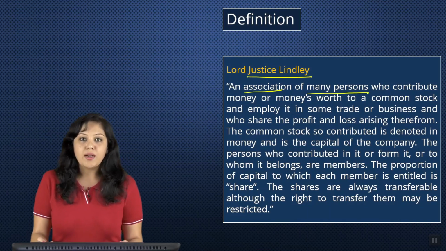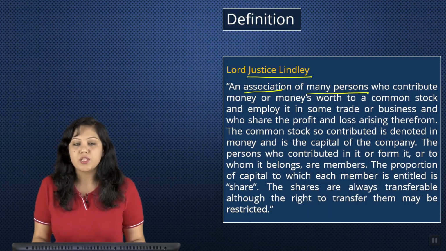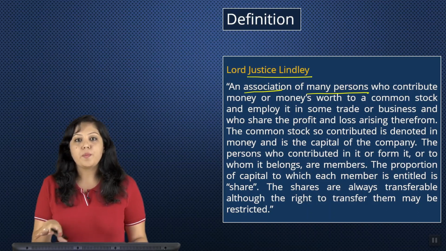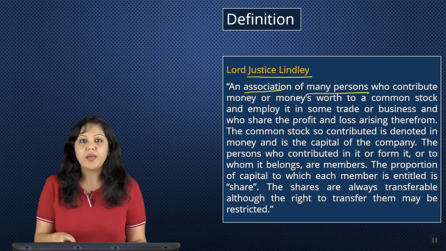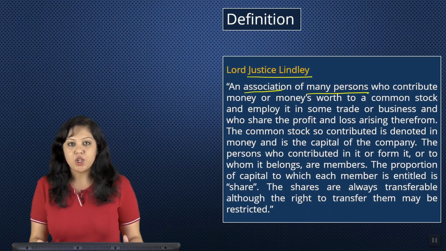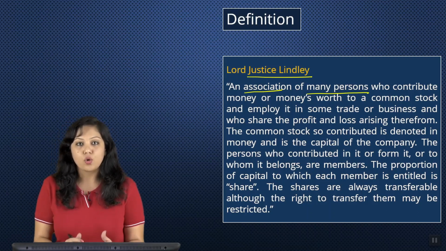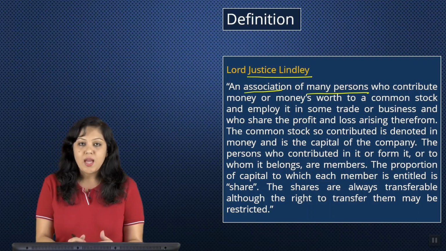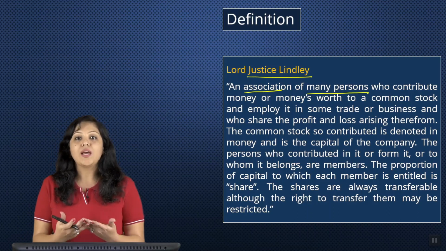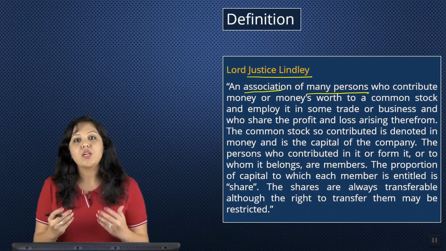So first of all, understand when you were learning about different forms of organization, out of sole proprietorship, HUF, partnership, LLP, company, except a sole proprietorship, everything else is an association, right? So two or more people coming together, they are pooling their resources for business and to generate profits or utilize the profits of that business, right? Similarly, company is also an association.